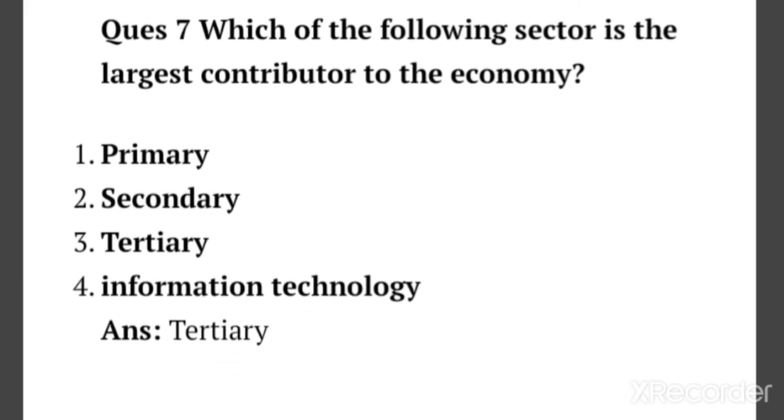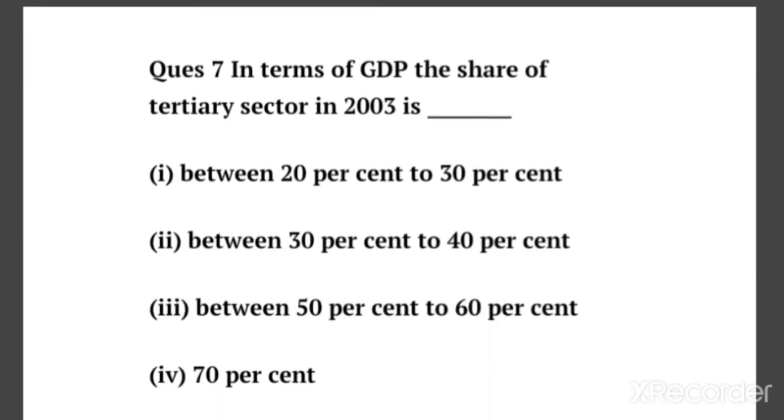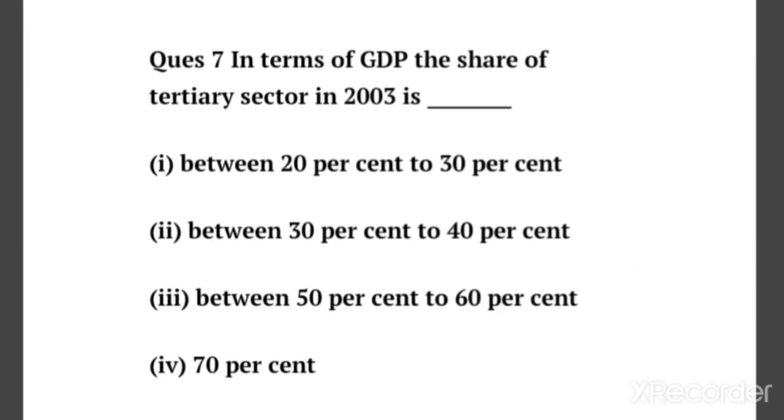Next is the question number 8th. In terms of GDP, what is the share of the tertiary sector in the gross domestic product of India in 2003? It is not an exact percent, it is a range.